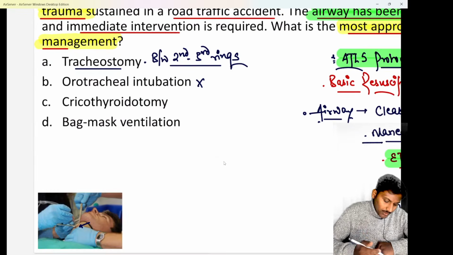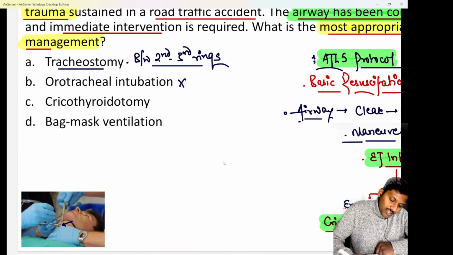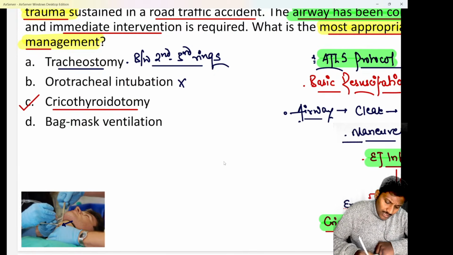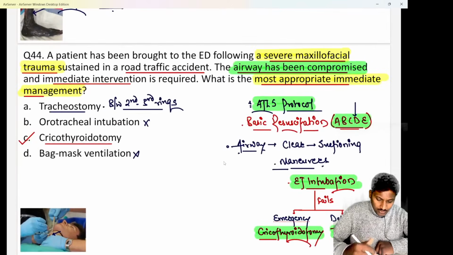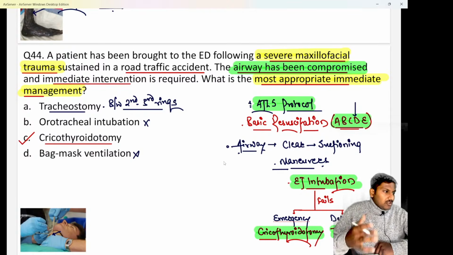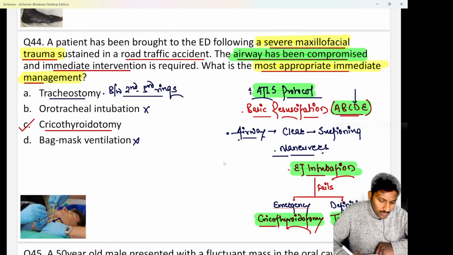But here, as they have asked you the immediate management, the immediate management that we will prefer is option C, that is a cricothyroidotomy, and later on we can go for a tracheostomy in this patient. Clear? Bag and mask ventilation is not going to help if the airway has been compromised. If the airway is intact, then you can go for bag and mask. If the airway is compromised, then bag and mask ventilation does not help.